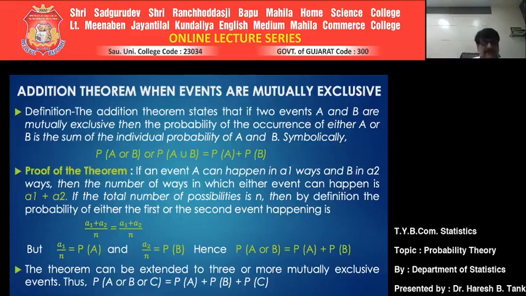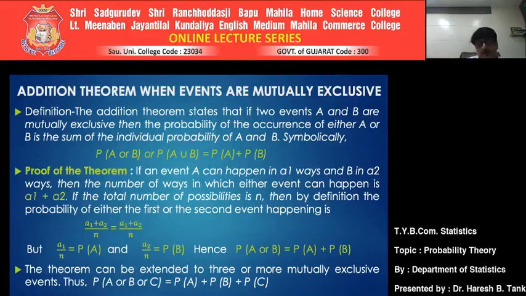Now let's simplify this. A1 plus A2 upon n can be further simplified as A1 upon n plus A2 upon n. As we know, A1 upon n is the probability of A, and A2 upon n is the probability of B. Hence, it is proved that the probability of A or B is equal to the probability of A plus the probability of B.